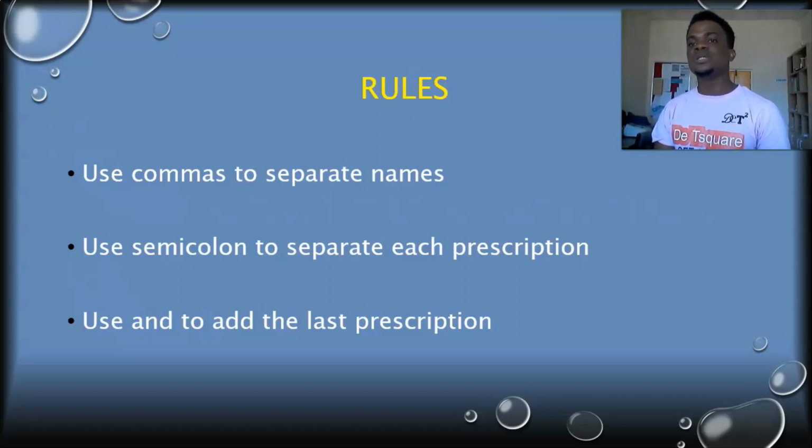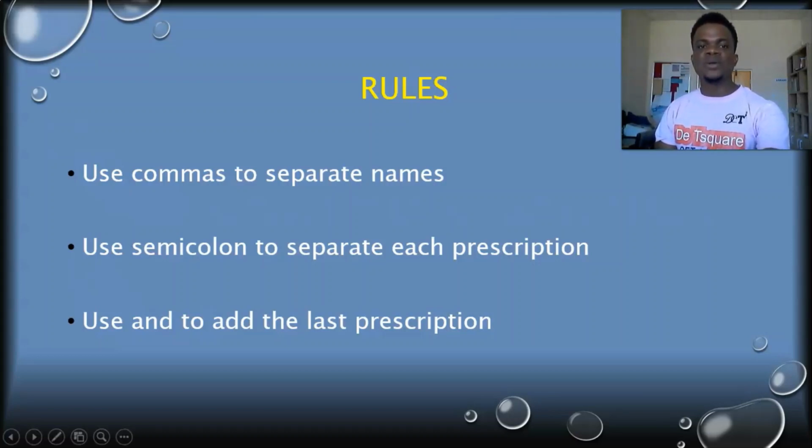Sometimes you might want to include the dosages of the drugs. So for such prescriptions, that means you will add the name of the drug and add the dose and the duration. So while writing such prescriptions, you have to use a comma to separate the name of the drug from the dose and duration.